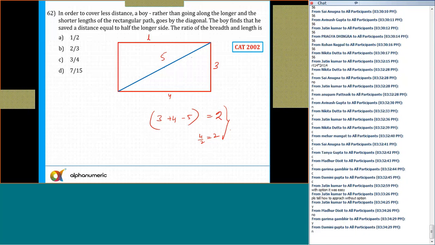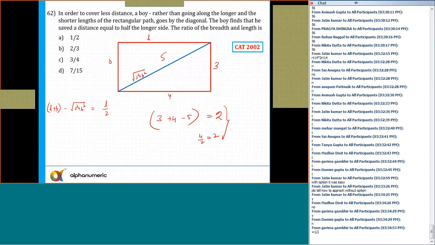Let's say this is the length L, this is the breadth B, and the diagonal is root of L square plus B square. The total distance the boy traveled along the length and width is L plus B, minus root of L square plus B square, which is equal to L by 2. So this comes out to be L plus B minus L by 2, equal to root of L square plus B square.